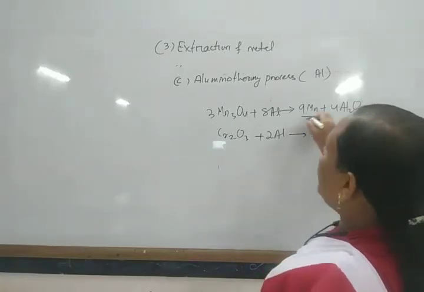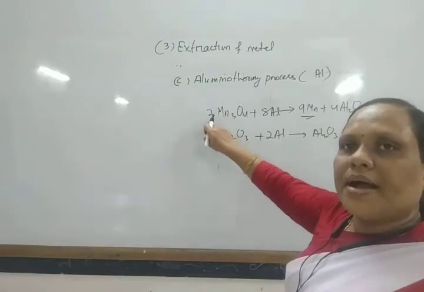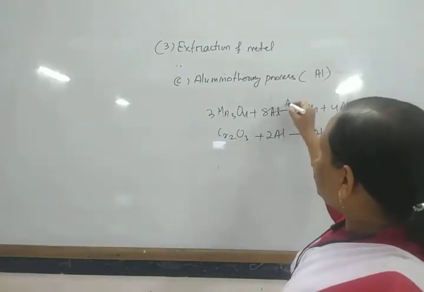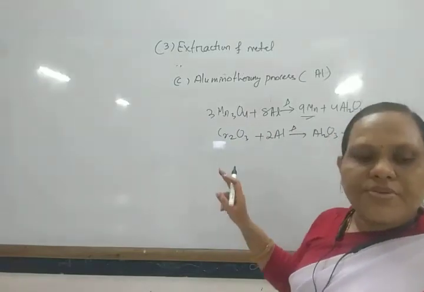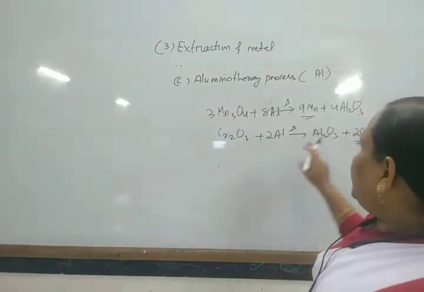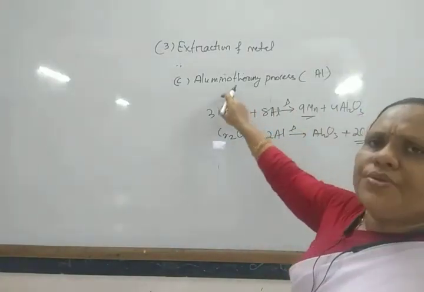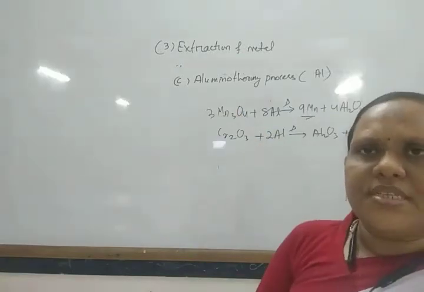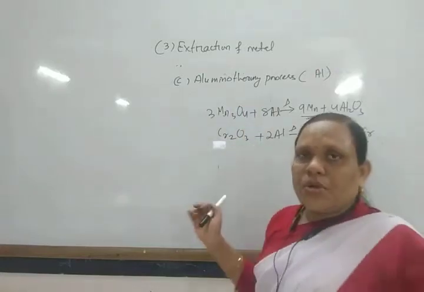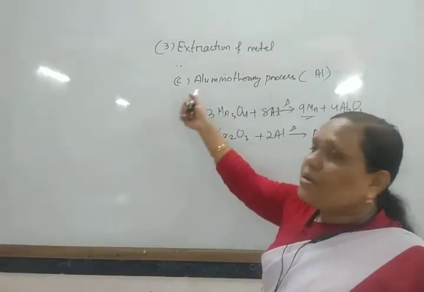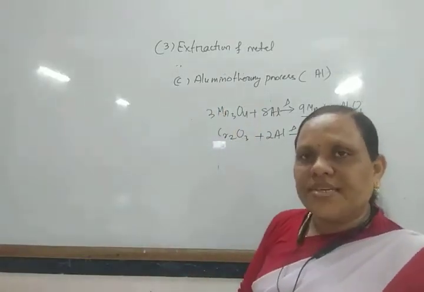In this way, metal oxides of manganese and chromium are reduced by aluminium, and a large amount of heat is produced. This is also used in the welding process. So this is the aluminothermy process, where aluminium is used as the reducing agent.